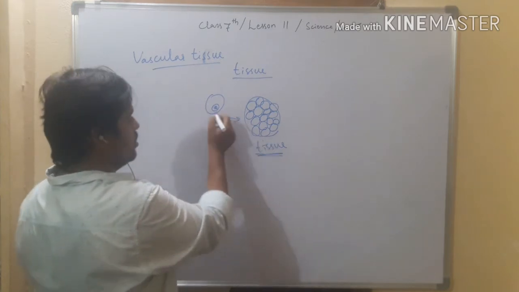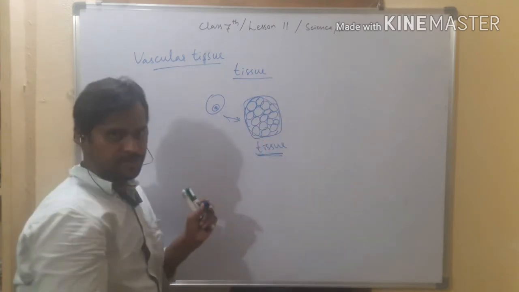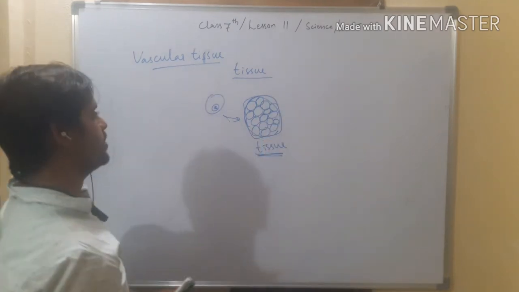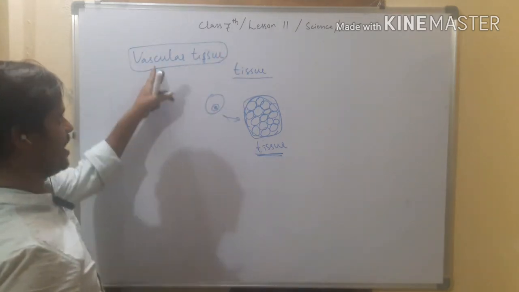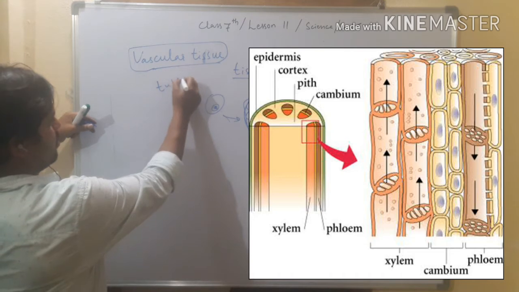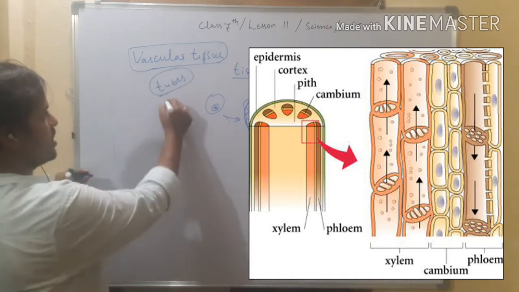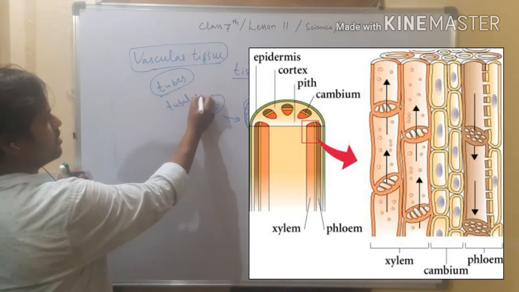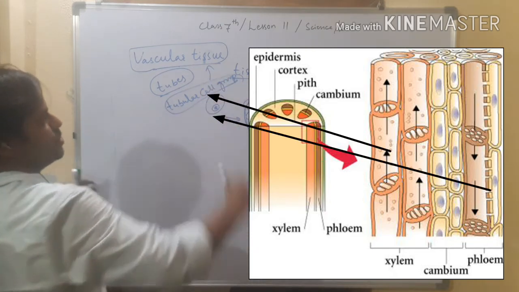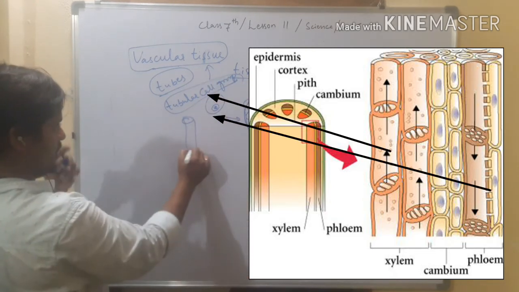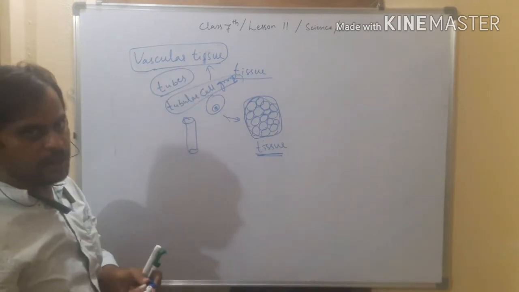Have you understood? And here these tissues are of different types, and one of the types present in the plant is vascular tissue. Vascular means tubes. The cells which have tubes, means tubular cells. You can say tubular cell group. A tubular cell group is called vascular tissue. Tubular means pipelines. Like pipelines, they are present like vessels. So they are called vascular tissue.